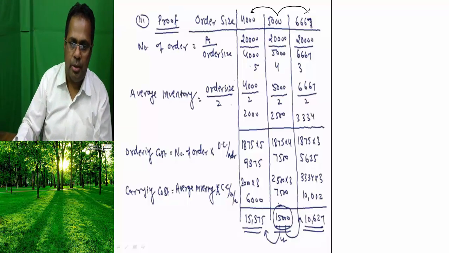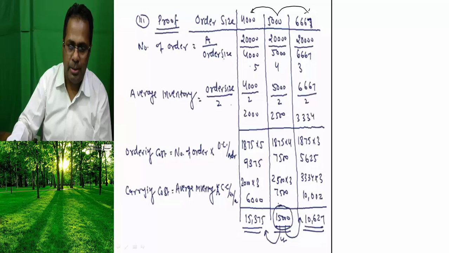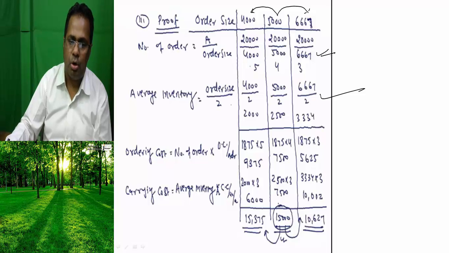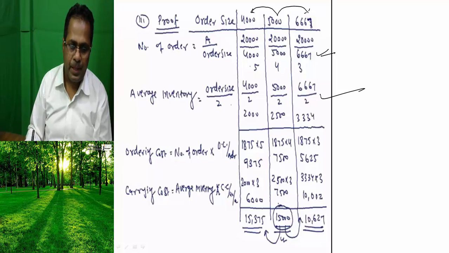First, the number of orders: annual consumption divided by order size. Average inventory is order size divided by 2. This is calculated for the carrying cost, and this is calculated for the ordering cost. Ordering cost is number of orders into ordering cost per order. Carrying cost is average inventory into carrying cost per unit per annum.